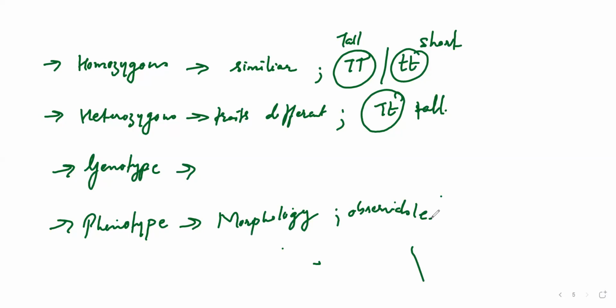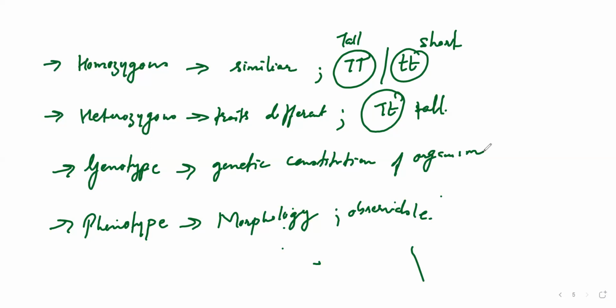Whereas genotype means you cannot see it through your eyes. Only when a particular investigation or experiment is done can you identify it. So it is nothing but the genetic constitution of an organism. For example, if you cross a tall and a short, only after crossing will you know whether you are going to get hybrid ones, or either tall or short. Only after doing that experiment or investigation will you get that particular trait or character.